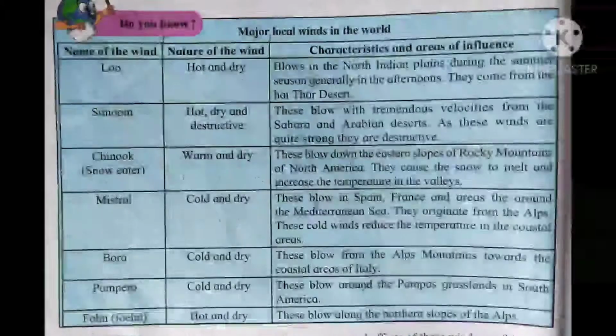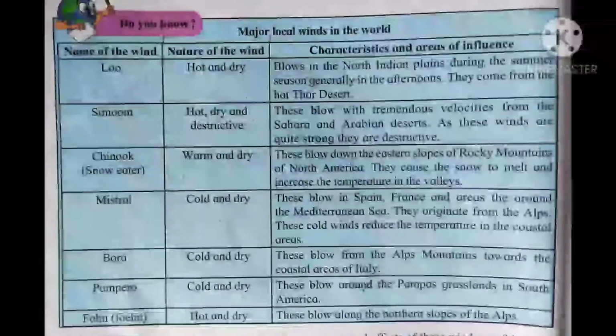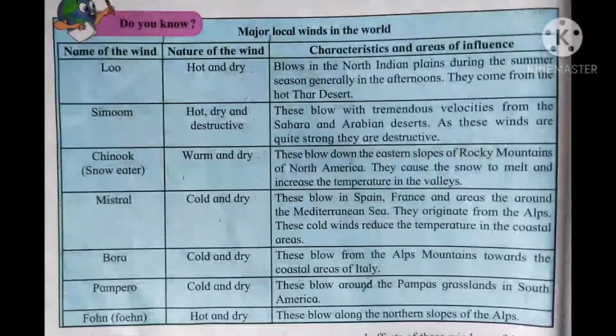The next one is Mistral. The nature of it is cold and dry. These blow in Spain, France and areas around the Mediterranean Sea. They originate from the Alps. These cold winds reduce the temperature in the coastal areas.